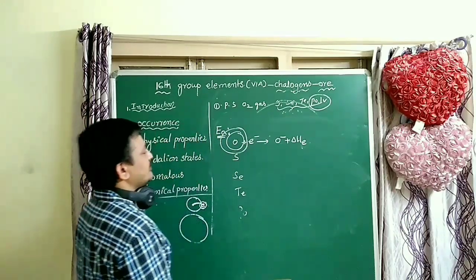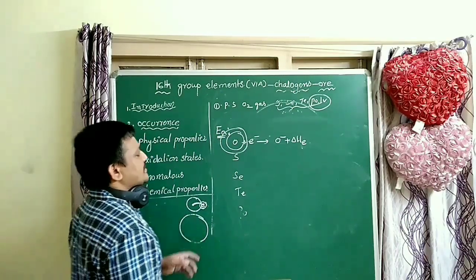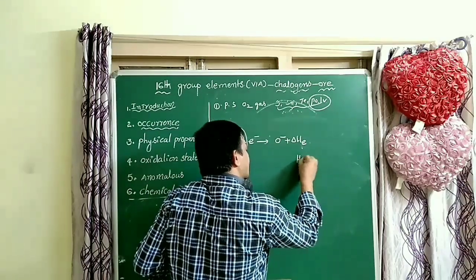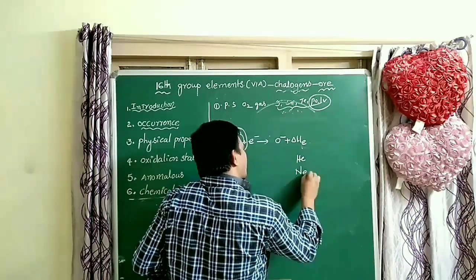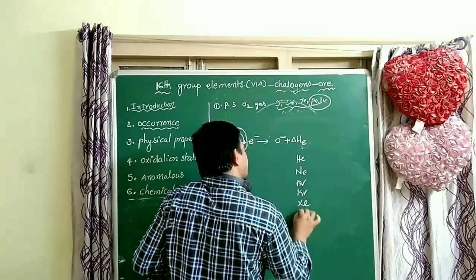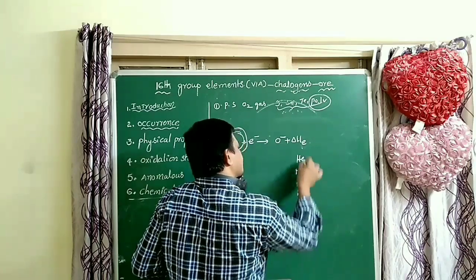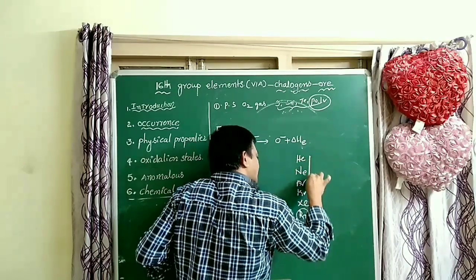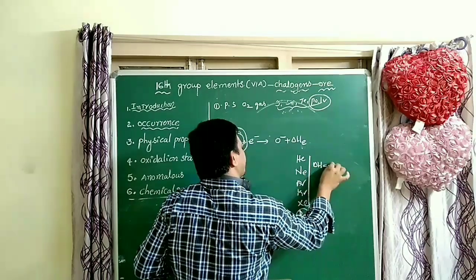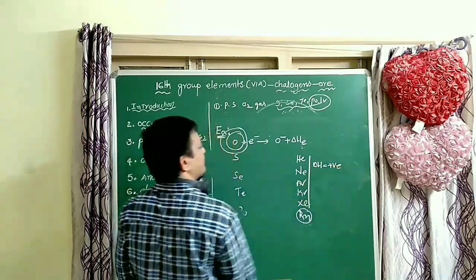But for some elements, electron gain enthalpy is positive. Those are the inert gases: helium, neon, argon, krypton, xenon, radon. Radon is a radioactive element. The first electron gain enthalpy of these elements is positive, the delta H value is positive.